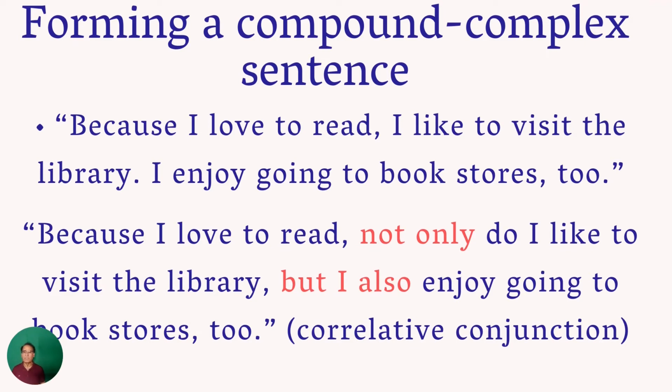Because I love to read, not only do I like to visit the library, but I also enjoy going to the bookstore too. So here we combine the sentences by the correlative conjunction not only, but also. So it's another way to combine the sentences.